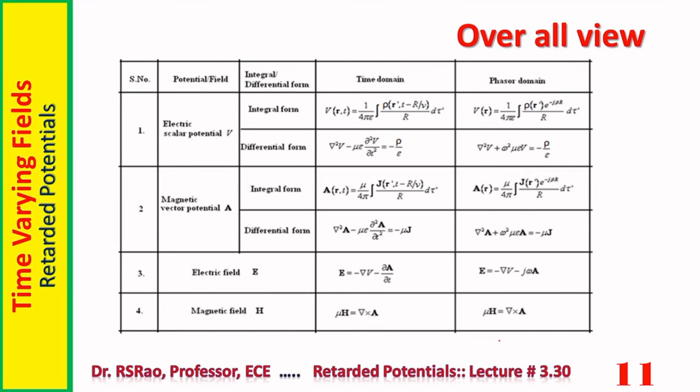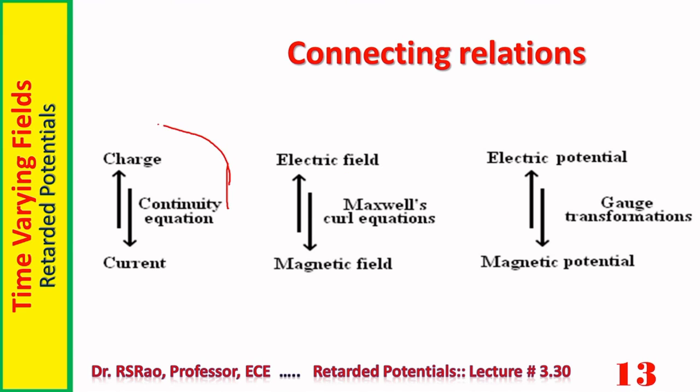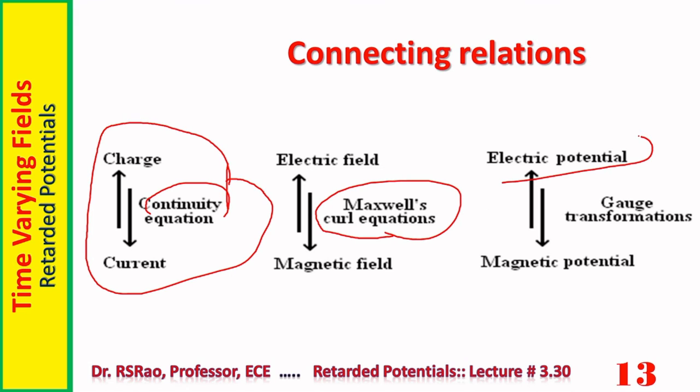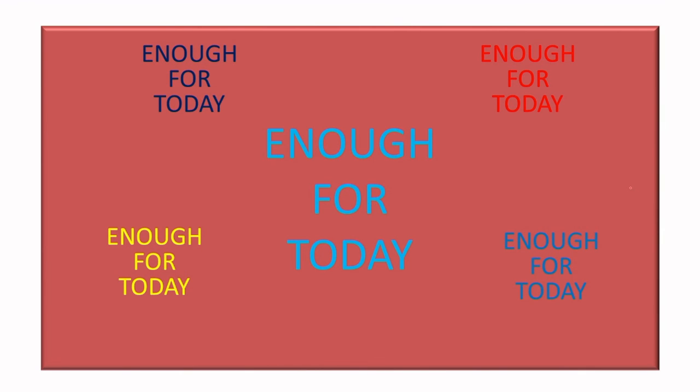Here all the relations shown so far are enumerated in a tabular form for ready reference. This is the Gauss transformation, Coulomb Gauss, Lorenz Gauss. This is the time domain, this is the phasor domain. These relations I have already stated. Charge and current are connected by the continuity equation. Electric field and magnetic field are connected through Maxwell's curl equations. Electric potential and magnetic potential are connected through Gauss transformations. This is what I want to share regarding retarded potentials for now.